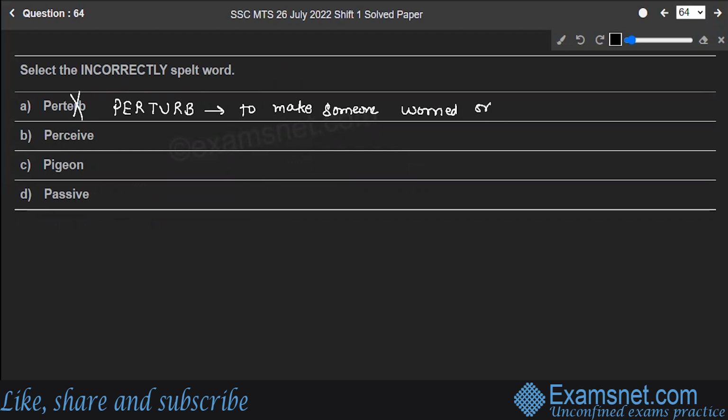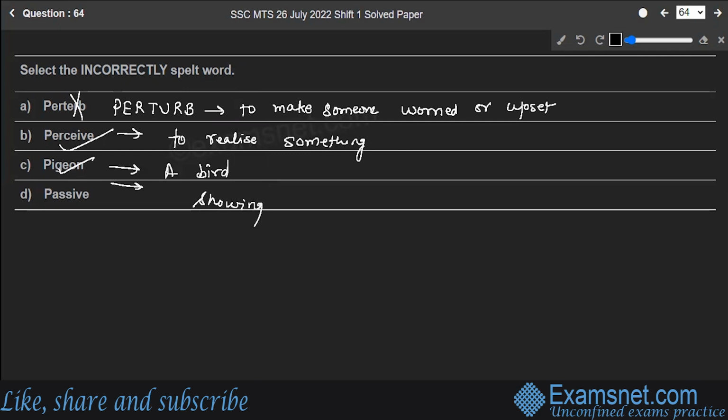Then is the word perceive. Absolutely correct spelling. Perceive means to realize something. Then is pigeon. Yes, absolutely correct again. It's a bird. Passive spellings are again correct, which means showing no reaction. So you have to find the incorrectly spelled word in this, and that is option A, perturb. That was wrongly spelled. Hope you're clear with this.